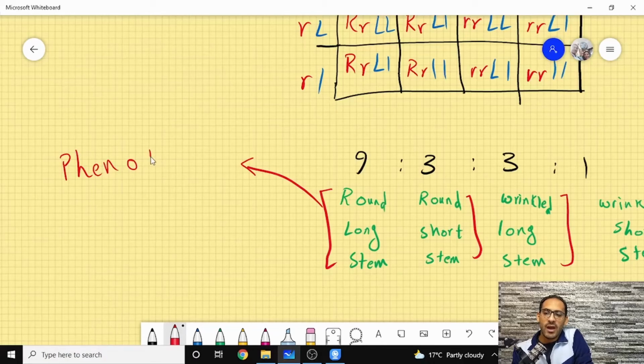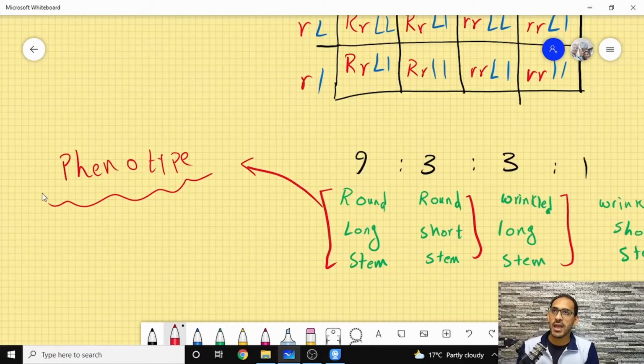How the organism appears for you, how you see that organism, is the physical trait that you see in front of your eyes. You see it purple, blue, green, yellow, whatever the color you see, it's long, it's hairy, it is the physical trait that you can see.